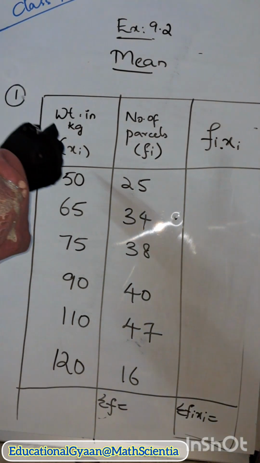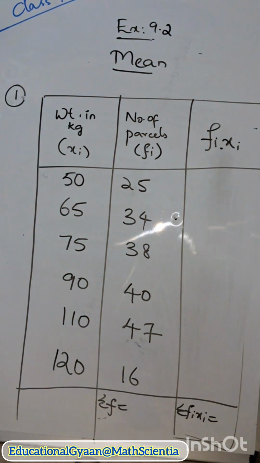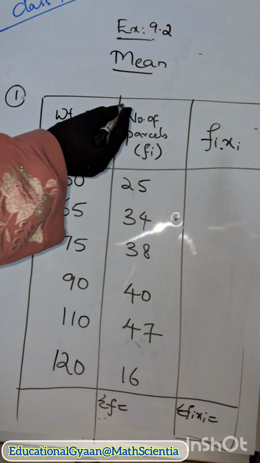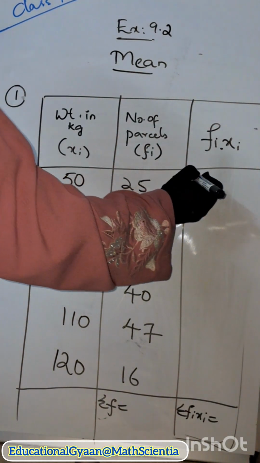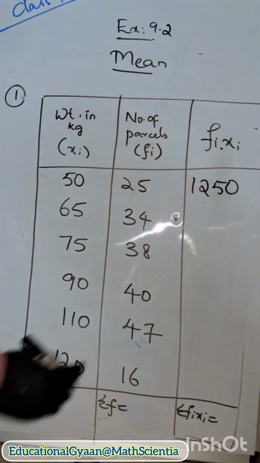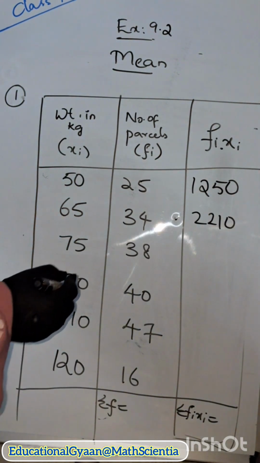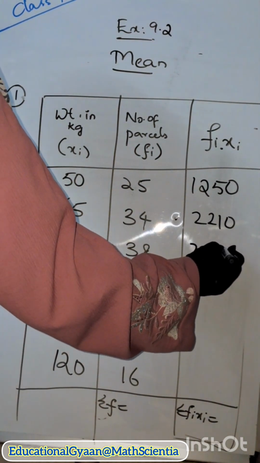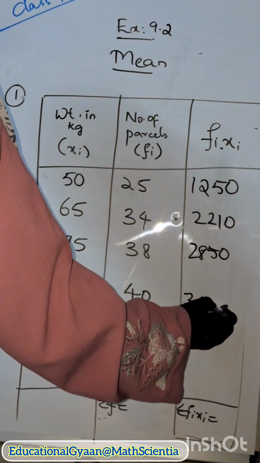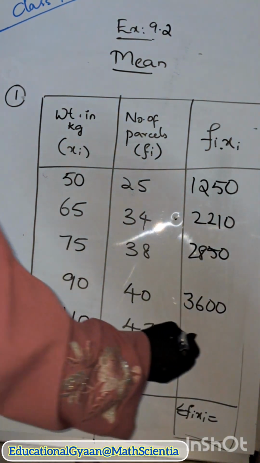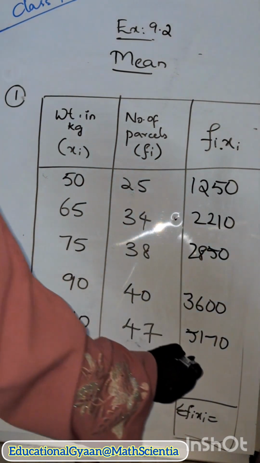Here this is xi and this is fi. fi is the frequency, meaning the number of observations, right? So we have to multiply fi and xi. 50 into 25 is how much? 1250. 65 into 34? 2210. 75 into 38? 2850. 90 into 40? 3600. 110 into 47? 5170. And 120 into 16? 1920.